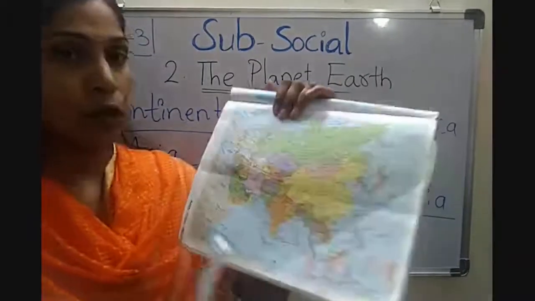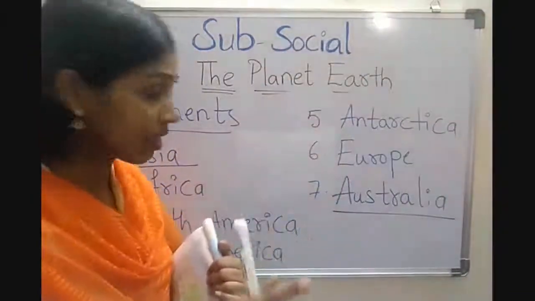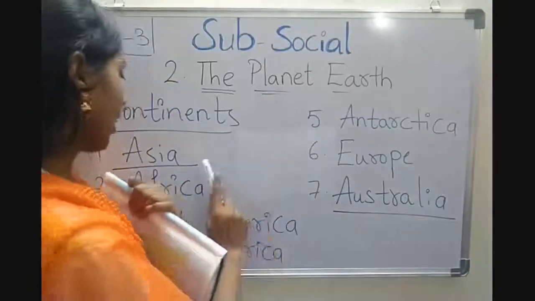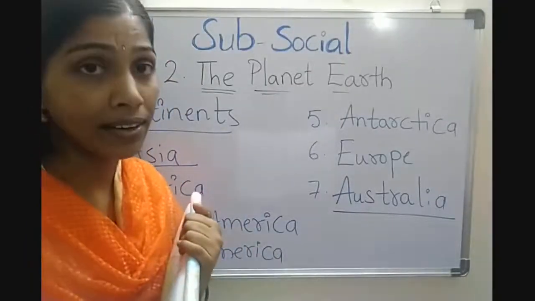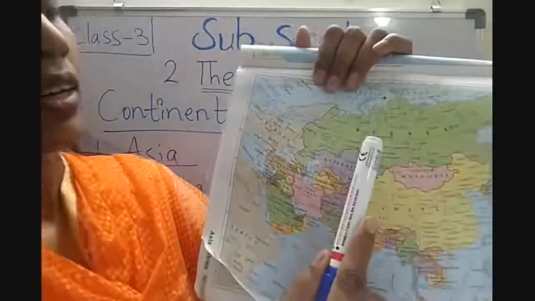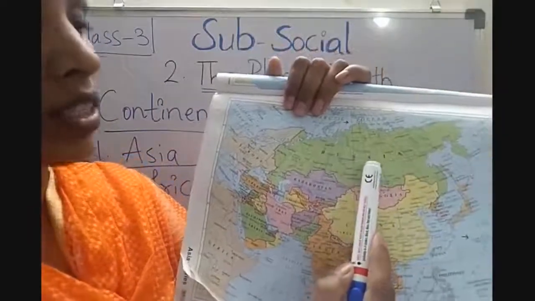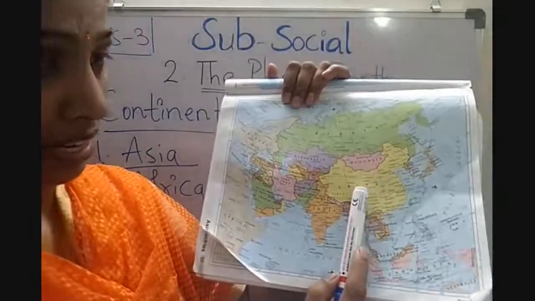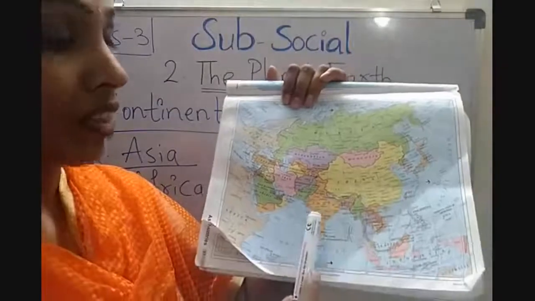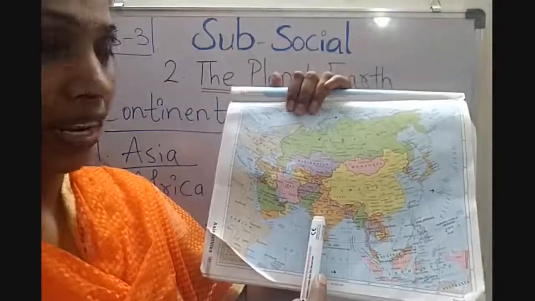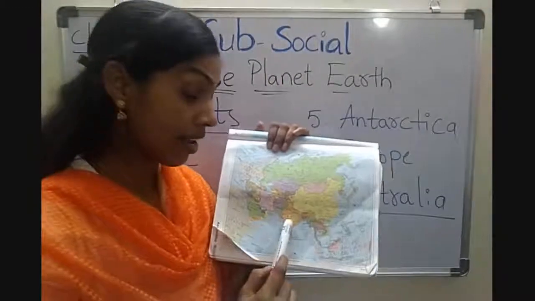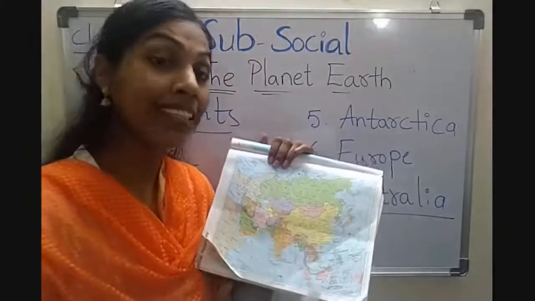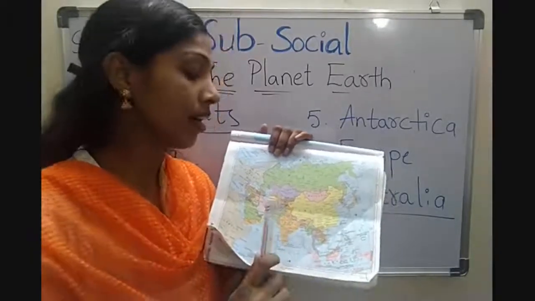Children, look at me here. I want to say one thing. Each continent has many countries. Asia has 48 countries. Look at me, children. Russia is the largest country in Asia. Second largest country is China. Third largest country is India. Children, India is the third largest country in Asia and seventh largest country in the world.